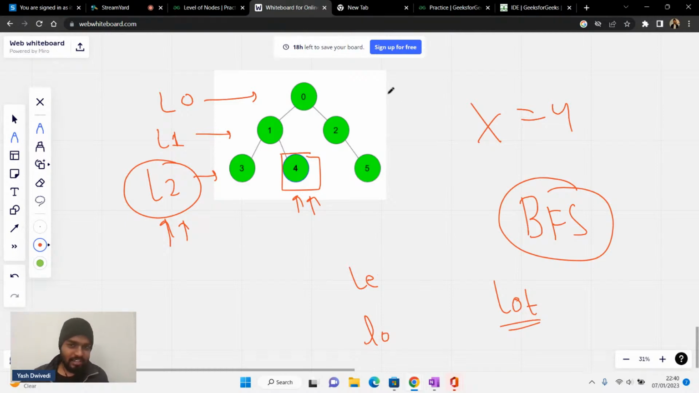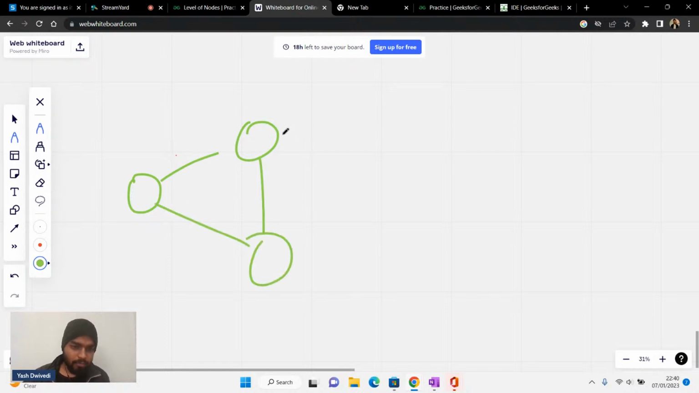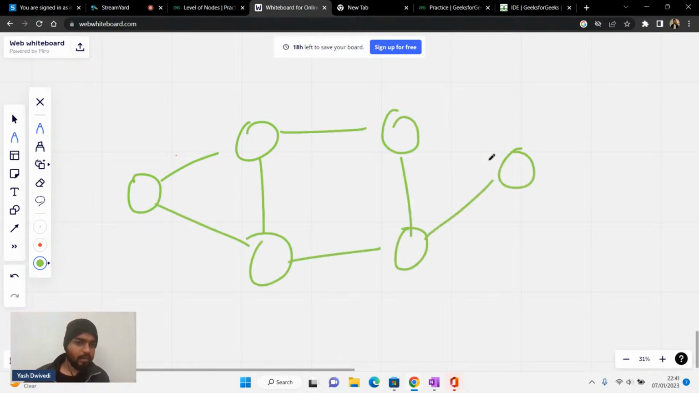Obviously this is a tree, but indirectly, if we are given a graph, you have to tell the level. Let's say this kind of a graph was there. If I'm drawing this kind of a graph, let's put some data inside. So let's say this was 1, this was 2, this was 3, this was 4, this was 5, and this was 6. And let us say that there was another node inside. Let's say this was 7.